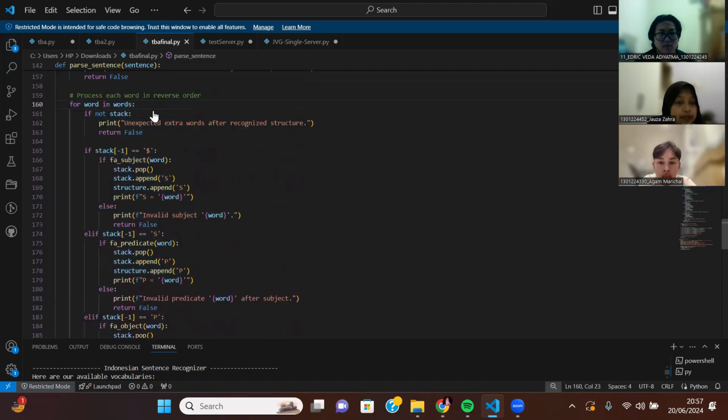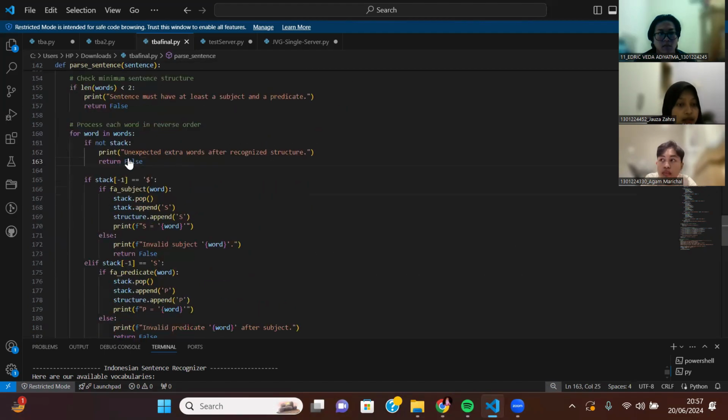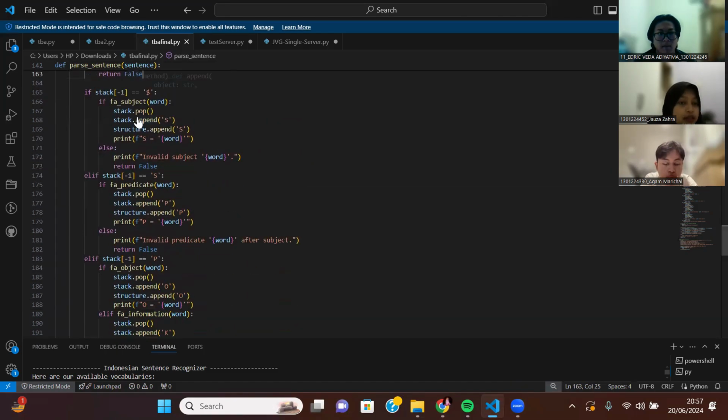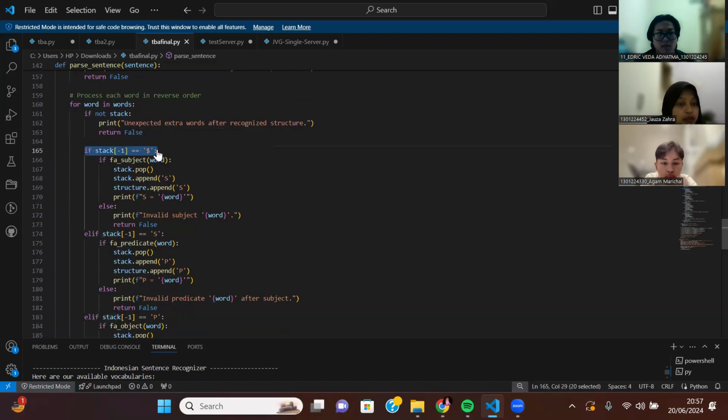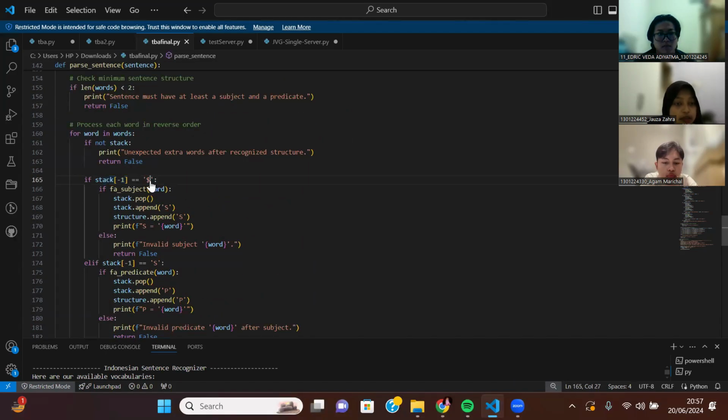This is the PDA. If not stuck, there will be a false if there are unexpected extra words in the recognized structure. And then this one is the first one, sorry, this is the hashtag.